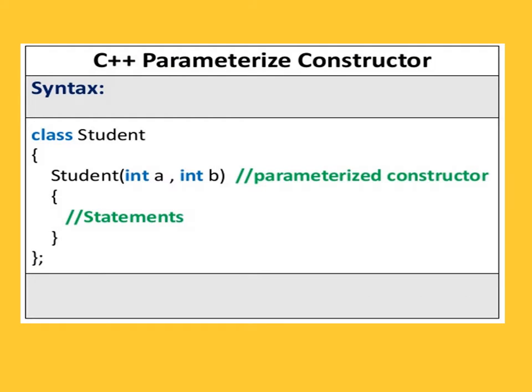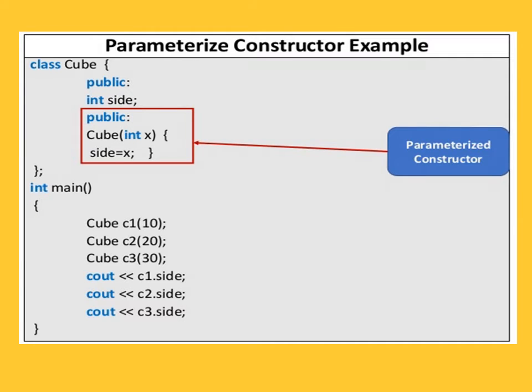Now see the syntax for the parameterized constructor. Class student. In the body of the class, here we declare the parameterized constructor student, and here we are passing the values int a, comma, int b. When we pass these values as arguments or parameters, then it becomes the parameterized constructor. So this is the syntax for the parameterized constructor. Then you write the body of that constructor, then close the body of the constructor, and then close the scope of the class.